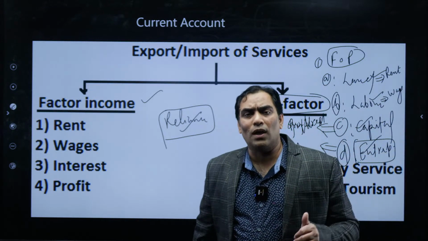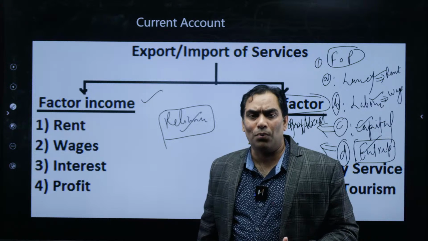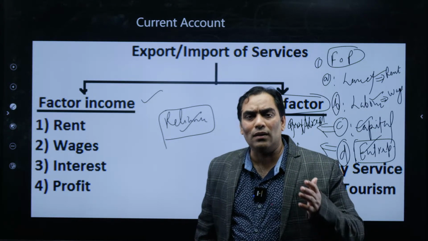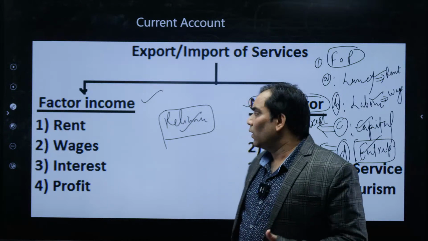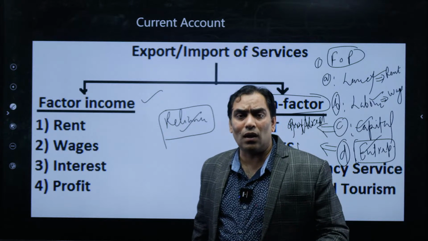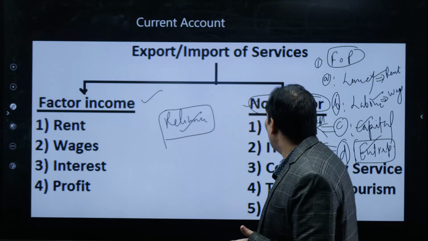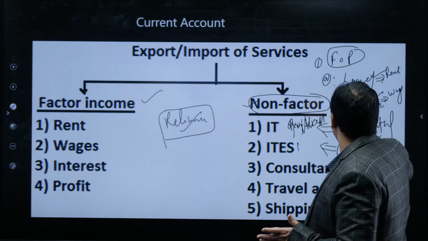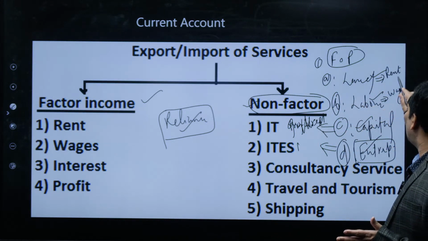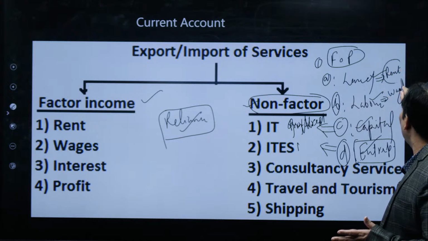Since factors of production are involved in the production process, they are entitled to get remuneration. Land as a factor of production gets remuneration in the form of rent.